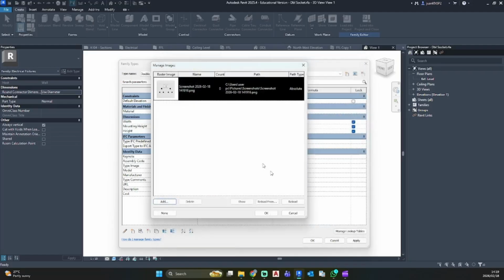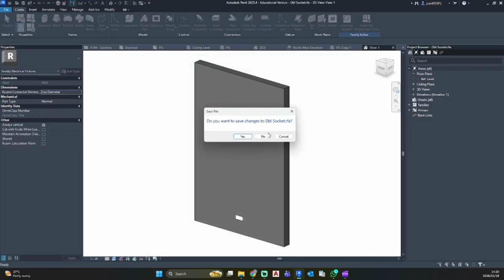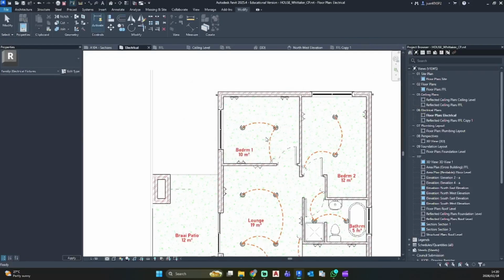Let's select our screenshot. There's our double socket, and we can add the cost of 139. You can also add the URL where you find it, the manufacturer, assembly code, etc. I'm just gonna hit apply. Let's add some type comments and say electrical. I'm just gonna copy this and go apply and OK. Load into project. I don't want to save it.